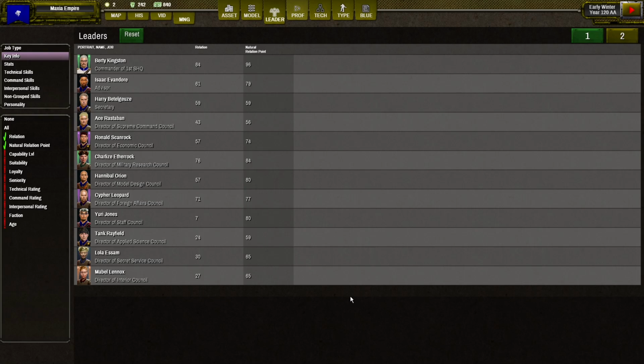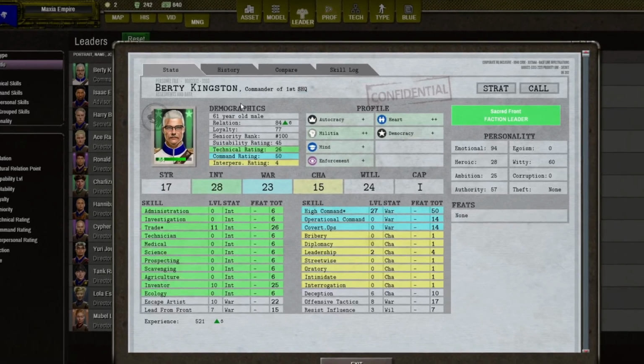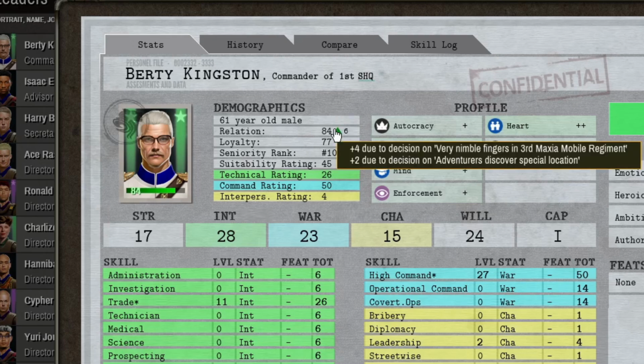You can find each leader's relation when you open the leader detail screen from any place in the game, and in the demographic section there is information about our current relation. Also, there is a number showing what was the change of relation last turn. And if you hover over this triangle, you can see the explanation why the change happened last turn. In this case, relation changed by +6 points because of the decisions in the last turn.